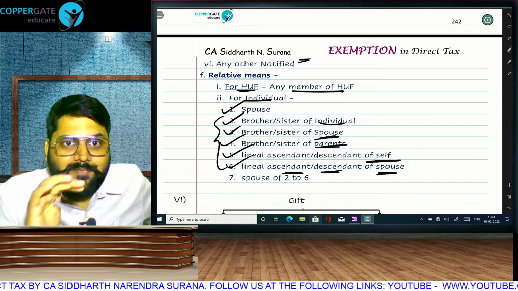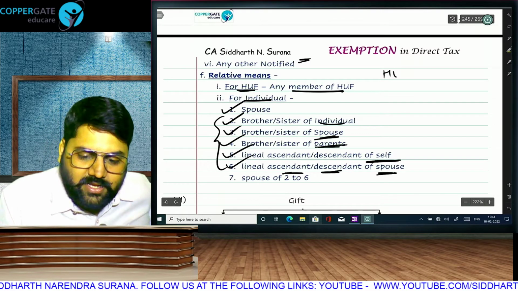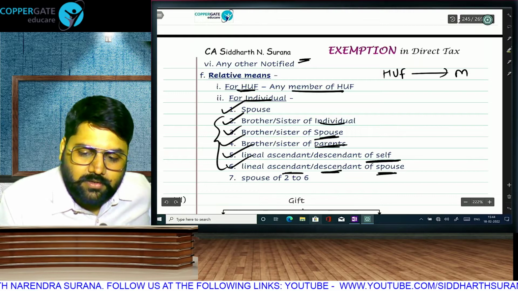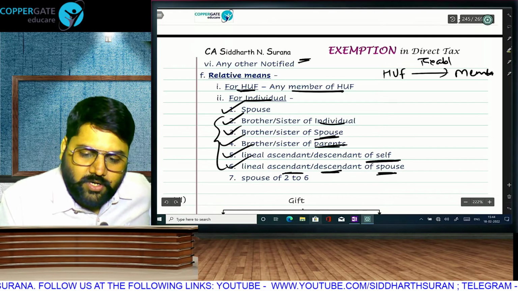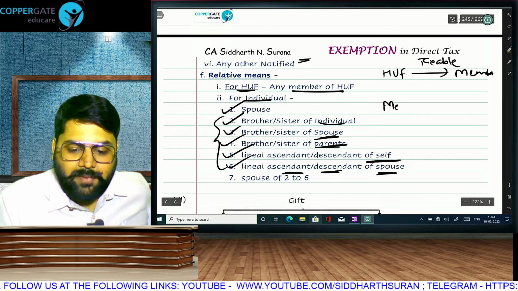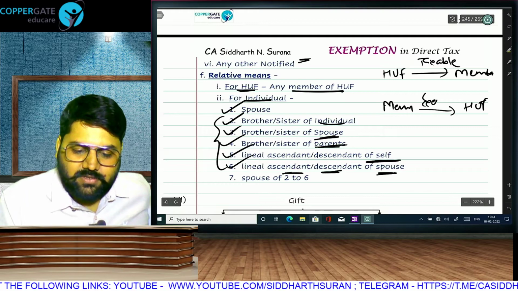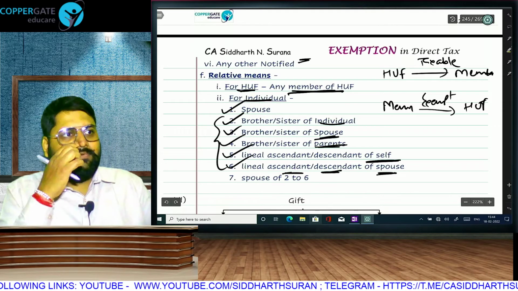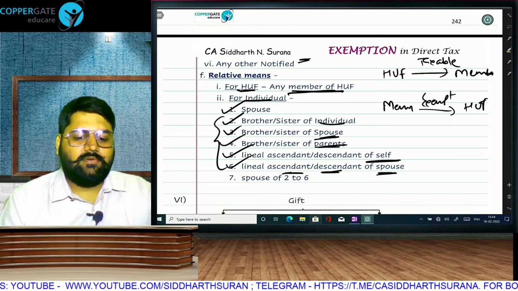Listen, if I am a member of HUF, my HUF is not my relative. In other words, if HUF gives a gift to a member, this will be taxable because HUF is not my relative. But a member giving a gift to HUF will be exempt because the member is a relative. Member is relative, HUF is not relative.